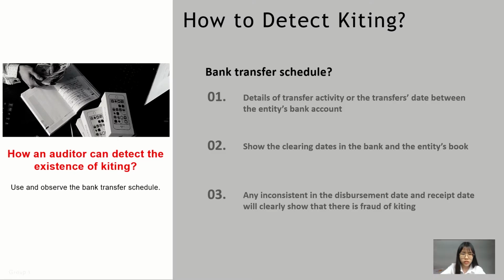So, how can an auditor detect the existence of kiting? An auditor can use and observe the bank transfer schedule to detect kiting. This is because the bank transfer schedule records the details of transfer activity, or the transfer dates, between the entity's accounts. It also shows the clearing dates in the bank and also in the entity's books. So any inconsistency that an auditor finds in the disbursement dates and the receipt dates will clearly show that there is a fraud of kiting. For example, if the date of receipt by Bank B from Bank A is earlier than the disbursement date of Bank A, it indicates the occurrence of kiting.